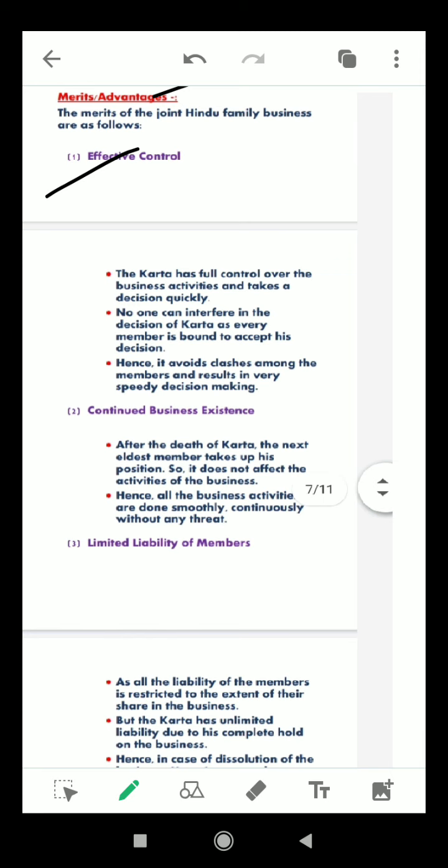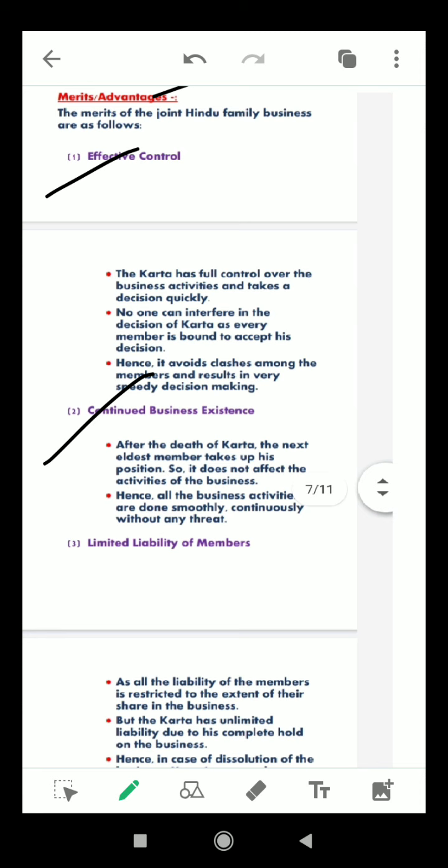Next is continued business existence. It is an ongoing business. It doesn't mean that if the head of the family or the owner of the business dies, then the business is dissolved, but it will go on and on.